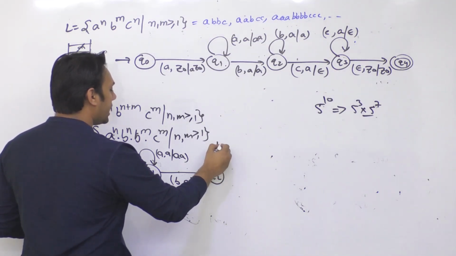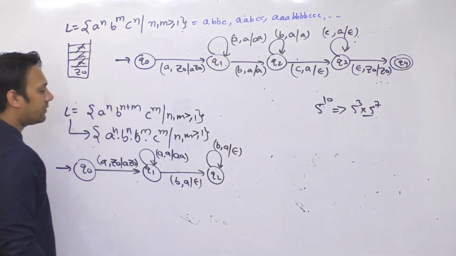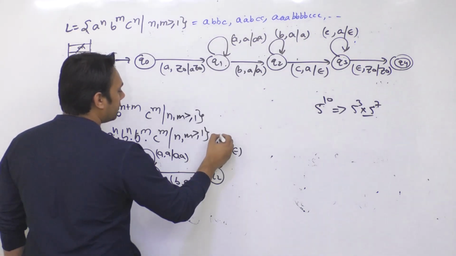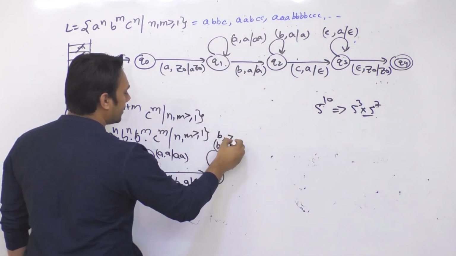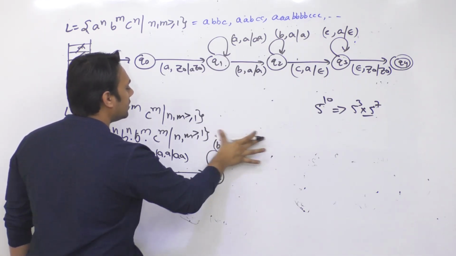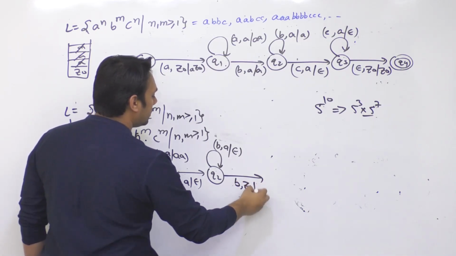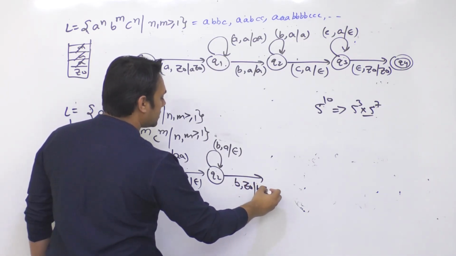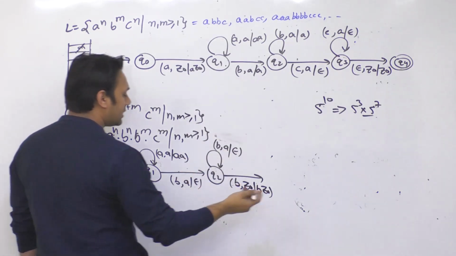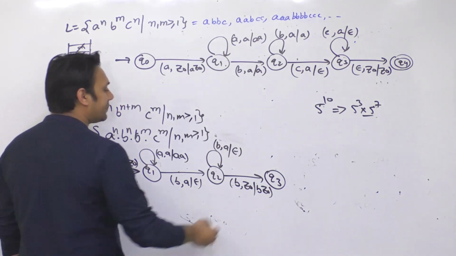Then you can get any number of b. Top of the stack will be containing a. You can remove all of them. But after some point of time, you get a symbol b, but the stack is empty. So if you have a b and your stack is empty, I can make an extra state. Let me just make an extra state for this, for simplicity purpose. So if I get a b, the stack is empty, and then I can insert this b inside the stack. By the way, without this state I can also give one transition here. I'll explain later on, but for simplicity purpose I'm making a different state.